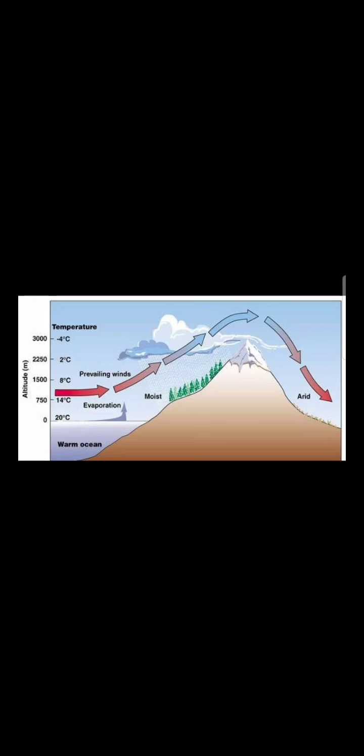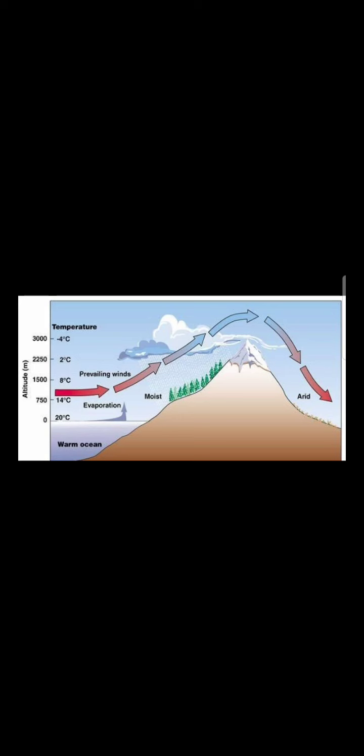And as it is rising, it is becoming cooler and cooler. When it becomes cooler, condensation takes place. Finally, saturation occurs and heavy rainfall occurs on the windward side. Remember, children, you have studied about relief rain in class 9. So this is just like the relief rainfall or the orographic rainfall, which occurs due to the presence of the relief features. Heavy rainfall occurs on the windward side, and you can see, children, that you will find evergreen forests along the windward side.